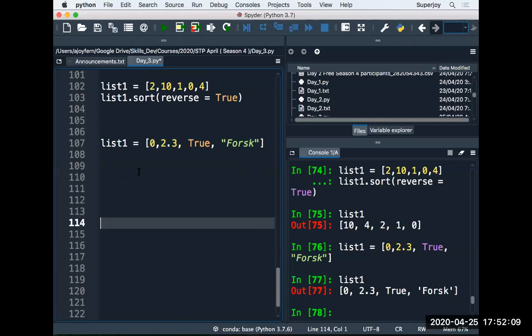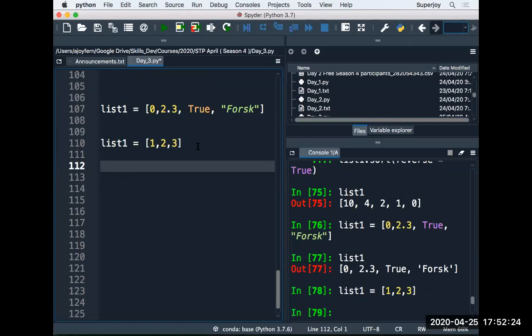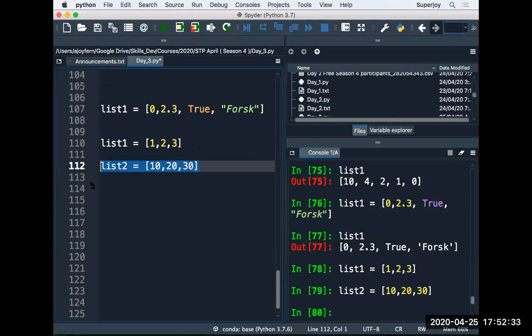Now, the last topic from the list. I take a list which is 1, 2, and 3. I take another list with the name list 2: 10, 20, and 30. Now what I want to do is add items from list 2 to list 1.